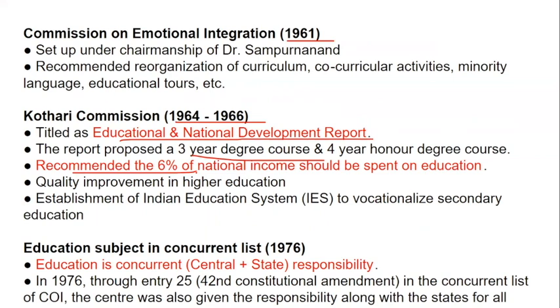Now, when we talk about quality improvement, yes, it was also a part of the Kothari Commission. And not only this, establishment of an education system which was to vocationalize secondary education. Coming to education as a subject in the concurrent list, which many a time it is seen where it belongs, it belongs to the concurrent list, okay? In the concurrent list, in the year 1976, the responsibility was given. The center was also given the responsibility with reference to all the states.